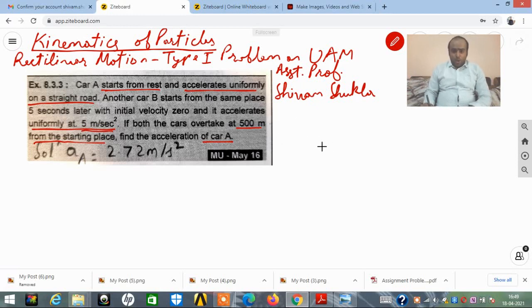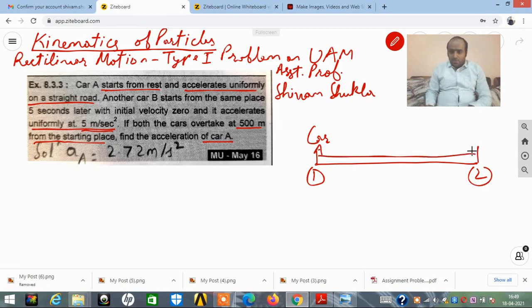Just for understanding's sake, my dear friends, let us draw the diagram of both the cars. I will be drawing on my right hand side. Now if I talk about car A, I will just draw this path starting from here and ending over here. So this is position 1, position 2, and here was the car A. Displacement is 500 meters is given. So S is equal to 500 meters.